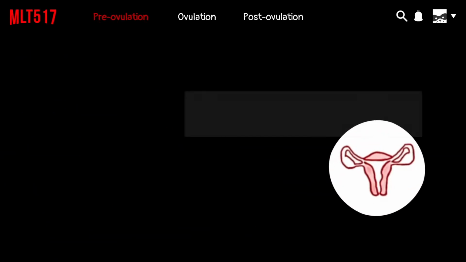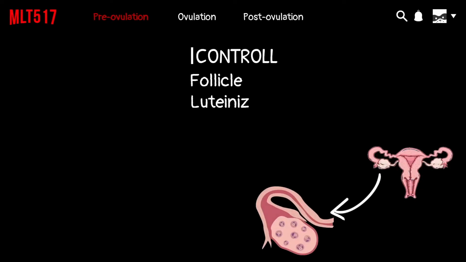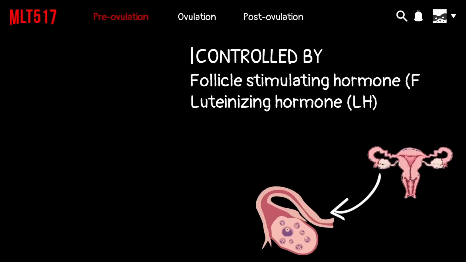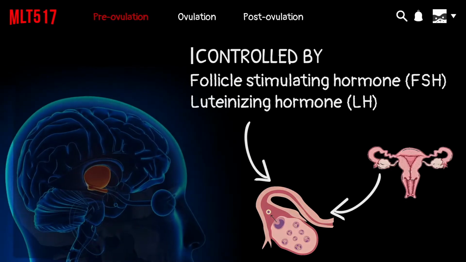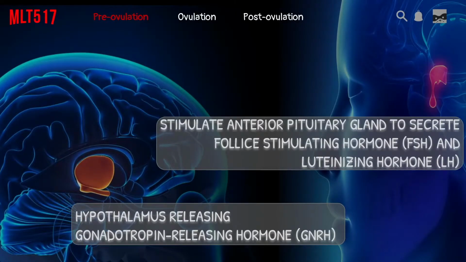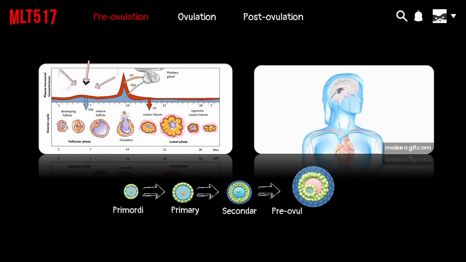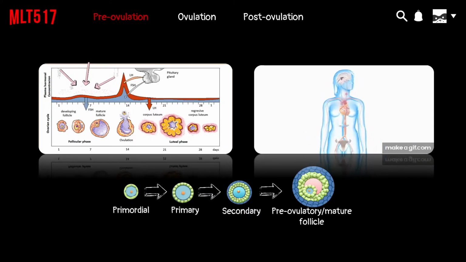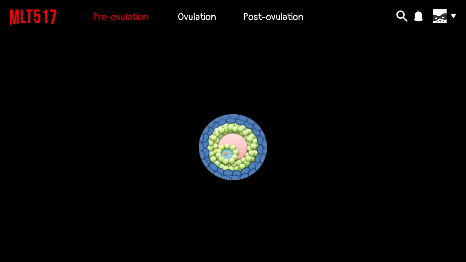First, we start in ovary. After puberty, maturation of follicles is controlled by pituitary hormone, follicle-stimulating hormone, and luteinizing hormone. It begins with the releasing gonadotrophin hormone by hypothalamus that will stimulate anterior pituitary gland to secrete FSH and LH. When FSH reaches a certain level, it will stimulate growing of follicle in ovary. Results in a number of follicles will compete to reach ovulation.